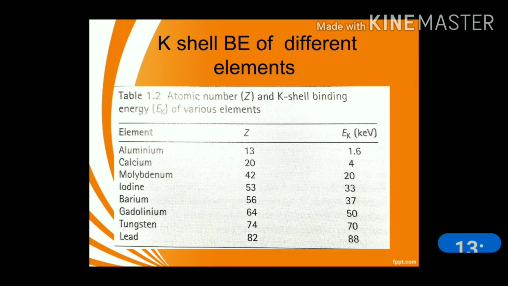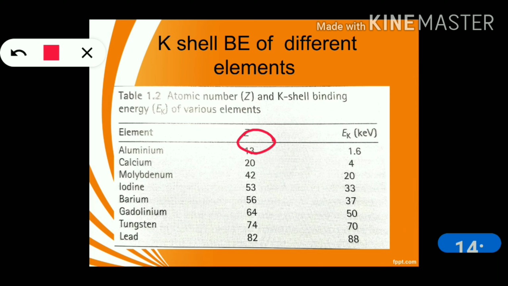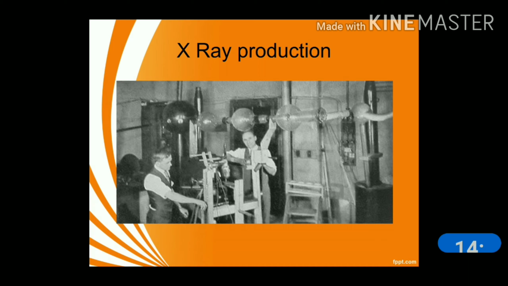This is the table. As you can see, aluminium's atomic number is 13. Its K shell binding energy is 1.6 keV. As the element's atomic number increases, the binding energy of the K shell, L shell and M shell will also increase. As you can see, lead's atomic number is 82, so its binding energy is also higher, 88. So you can differentiate between the aluminium and lead elements.